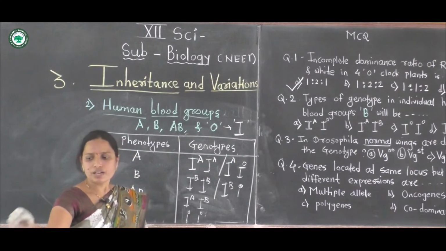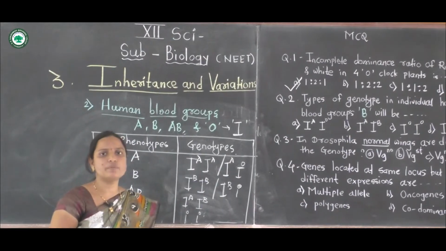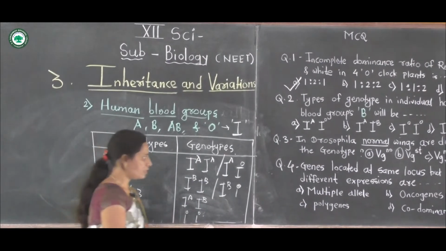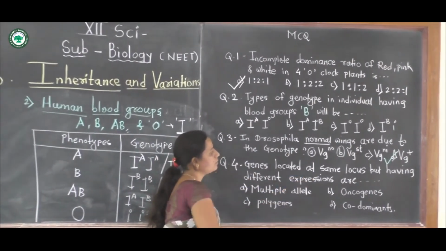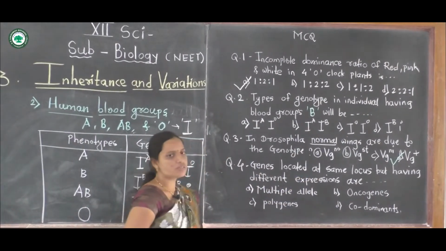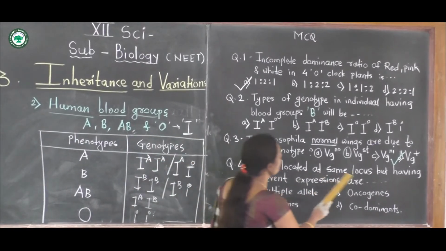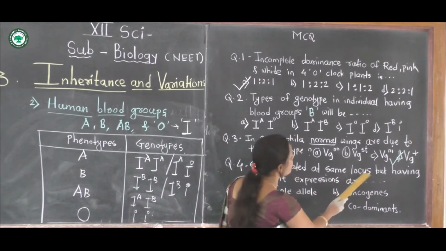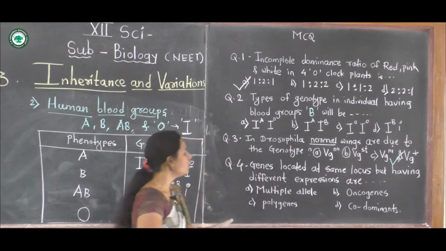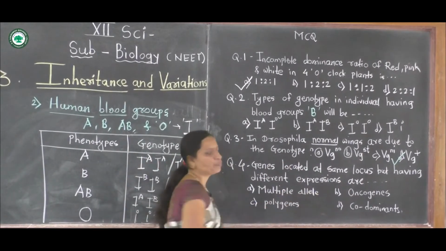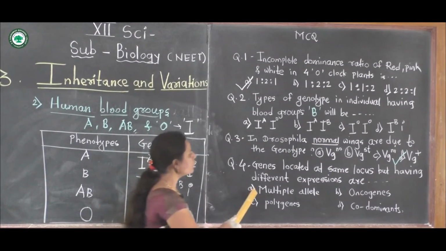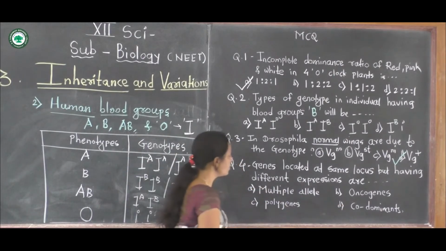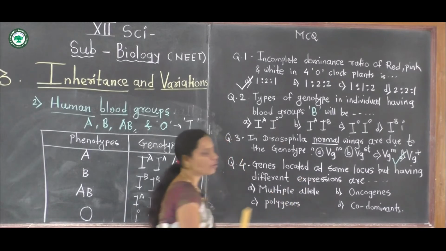Another question may be: genes located at the same locus but having different expression are multiple alleles, oncogenes, polygenes or codominance?